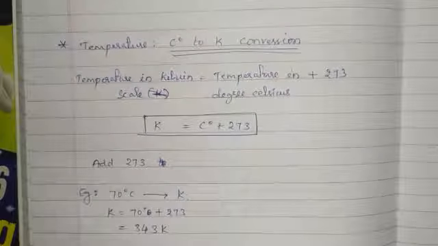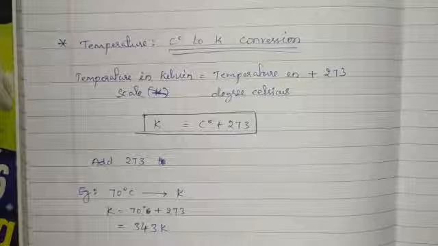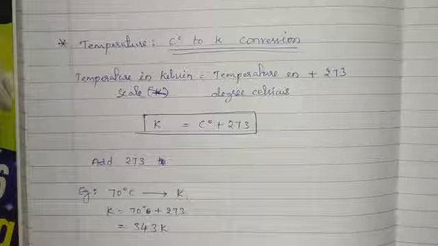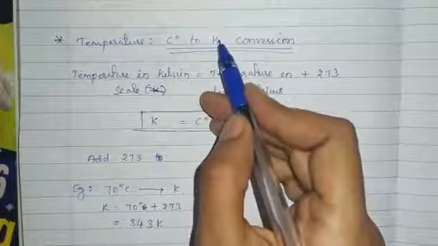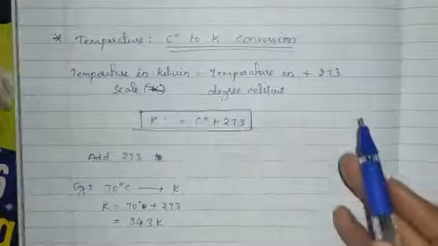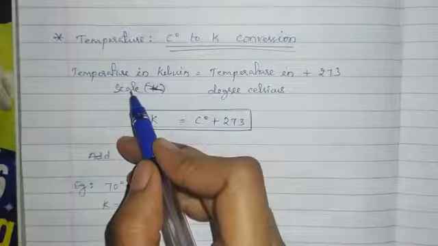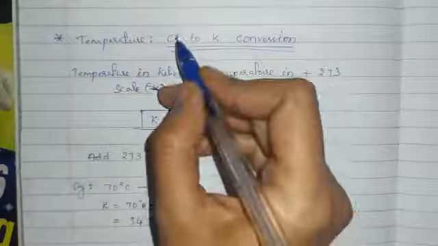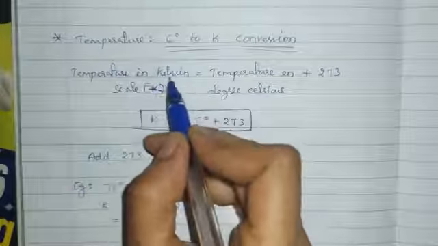Now we will learn how to convert the temperature which is in degree Celsius scale to Kelvin scale. There is a formula to convert degree Celsius to Kelvin and Kelvin to degree Celsius. We have to convert the temperature from degree Celsius to Kelvin, so we need it in Kelvin.